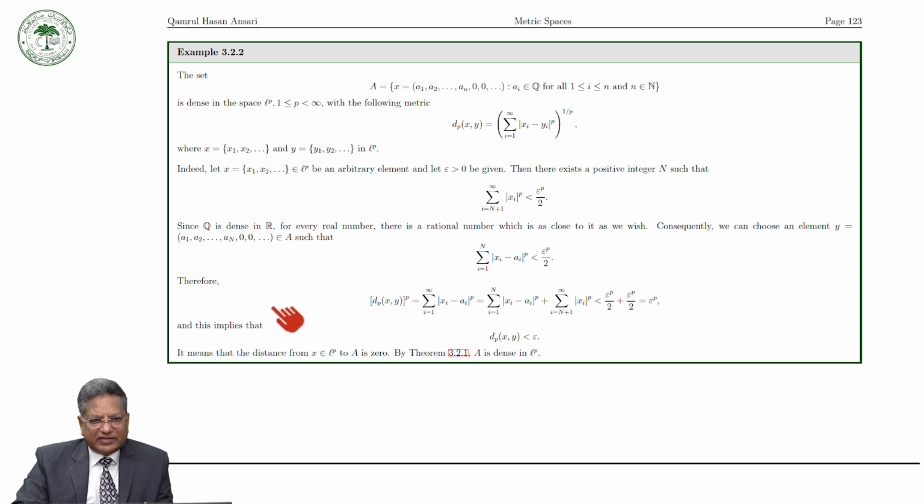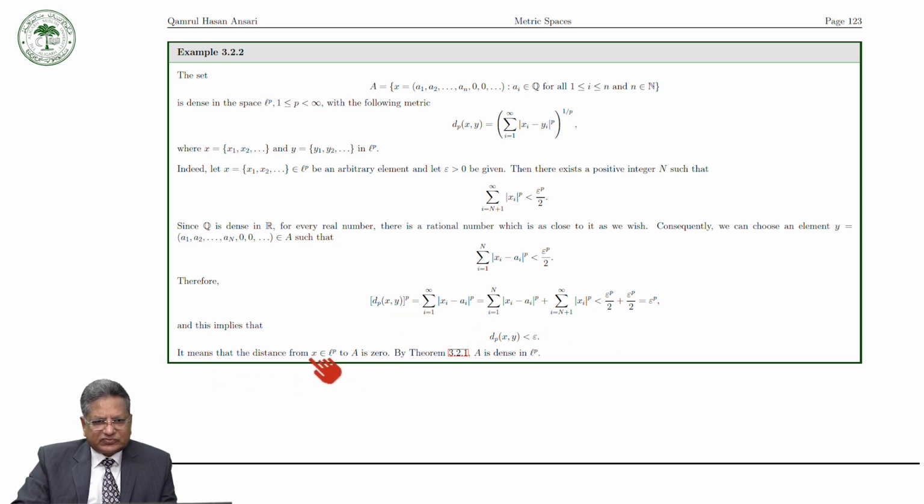So from here we can see that d_p(x,y) whole raised to the power p is equal to this. Here you can break it as i runs from 1 to n, then i runs from n plus 1 to infinity. This is less than epsilon^p by 2 and this is less than epsilon^p by 2, so the whole is less than epsilon^p. It means that d_p(x,y) is less than epsilon.